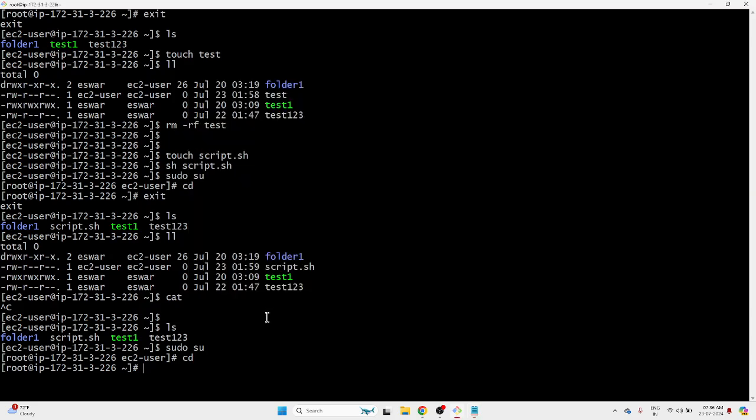So even though you're executing it, the system thinks it is the owner of the file, not you. Similarly, with the commands as I just told you, all these commands belong to the root user, but a normal user can execute them. Why? Because setuid is assigned, and even though a normal user executes, the system thinks it is the root user. Got it?